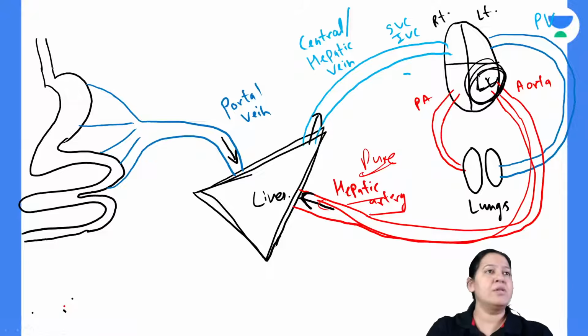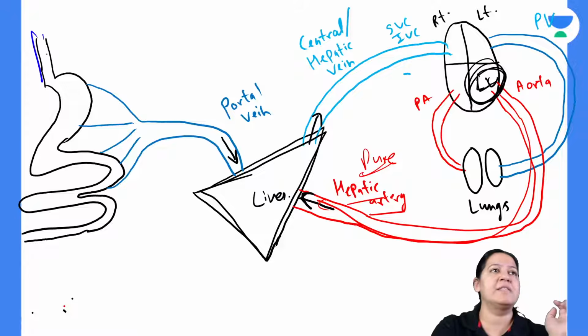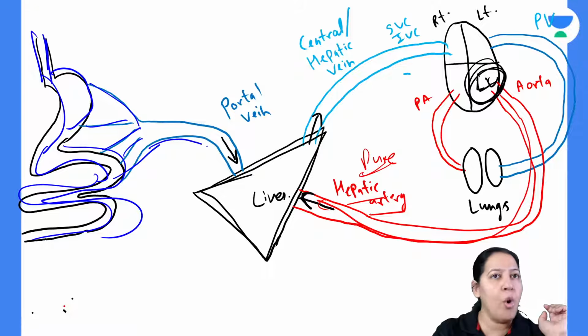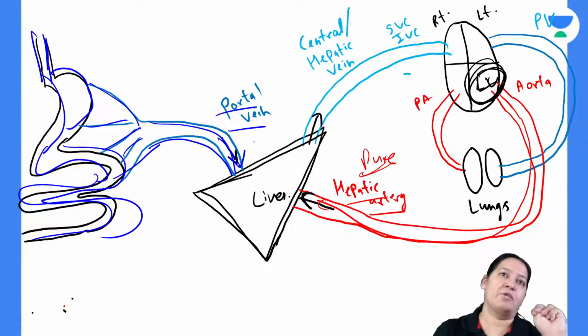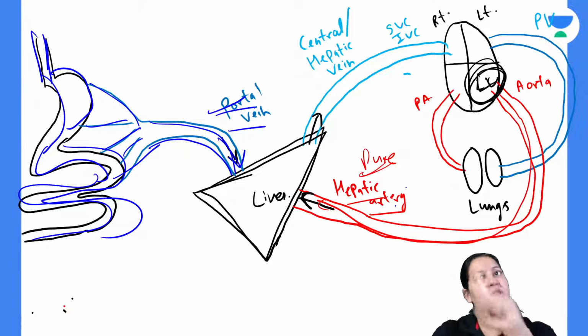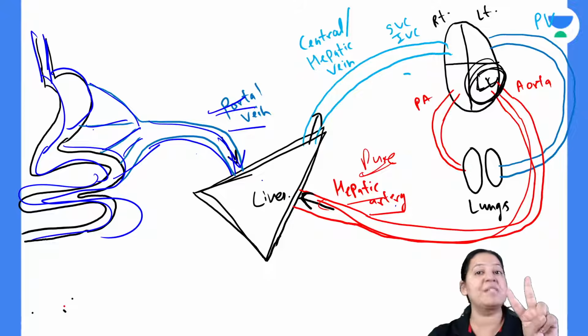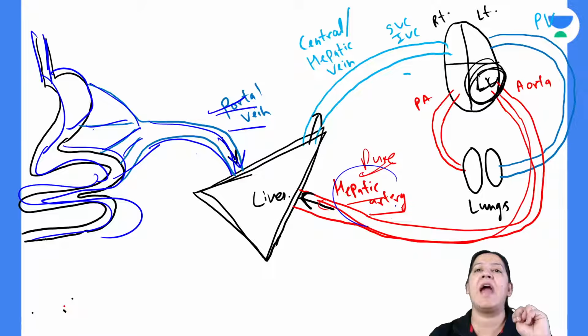That's it. Okay. Now see, this is the GIT. Can you see there is the GIT? This is the esophagus, this is the stomach, and this is the intestine. So this is the complete GIT. Yes, you can all see the complete GIT. From the GIT, veins arise. All these veins of the GIT go into the liver, forming the portal vein. So the portal vein is the second blood supply to the liver. The liver is receiving pure blood from the heart via the hepatic artery, and impure blood from the GIT veins, that is the portal vein. So the two blood supplies to the liver are the hepatic artery and the portal vein.